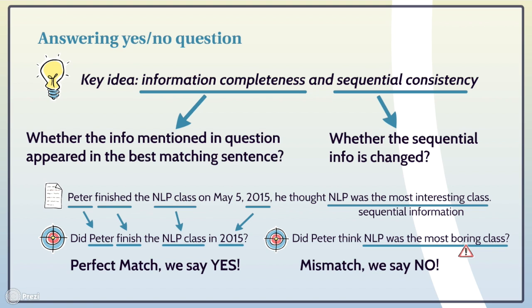The sequential consistency checks whether the sequential information is changed. For example, in the question did Peter think NLP was the most boring class, we compare with the best matching sentence and find a mismatch between interesting and boring. Since these two adjectives have opposite meanings, we say no.